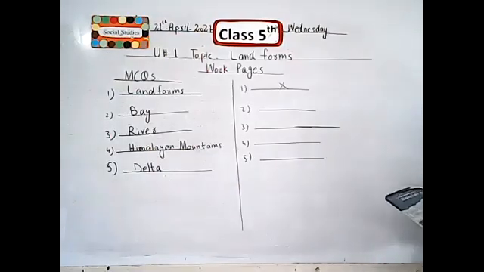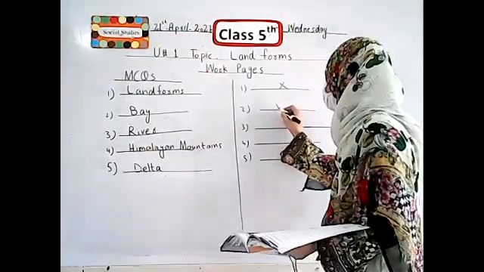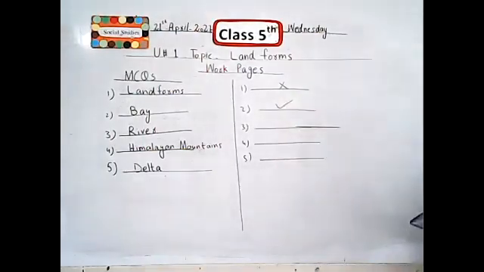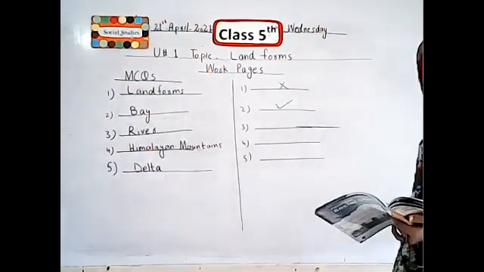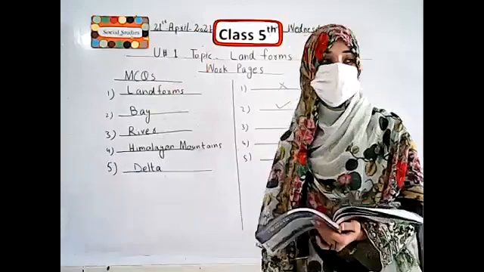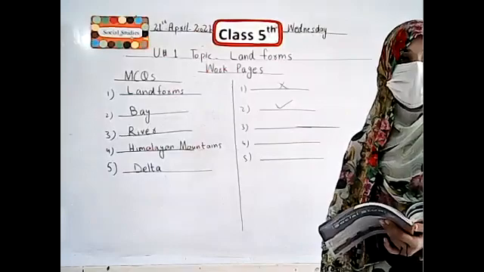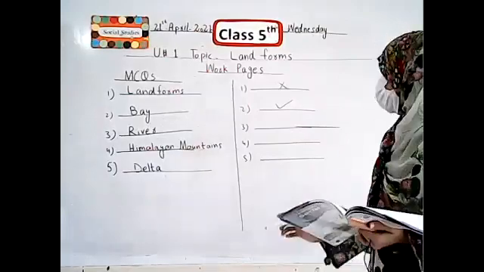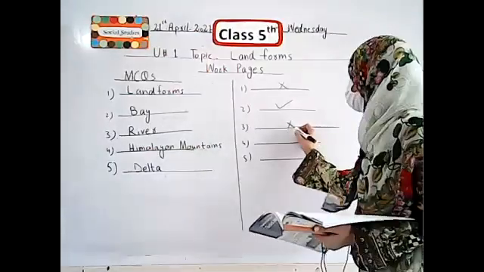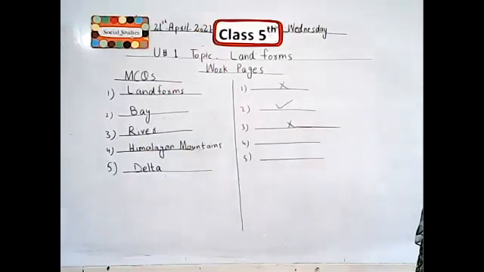So our second MCQ is tick. In front of the second statement, you tick the box because it's true. Now come to the third. The third one is, the Sahara Desert is in South America. No, it's wrong. Sahara Desert is in Africa. The third one is cross because Sahara Desert is in Africa.